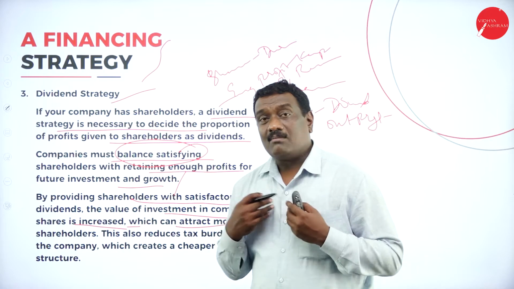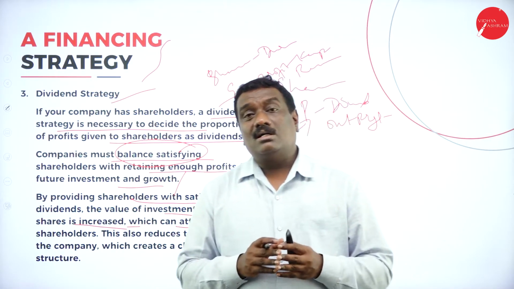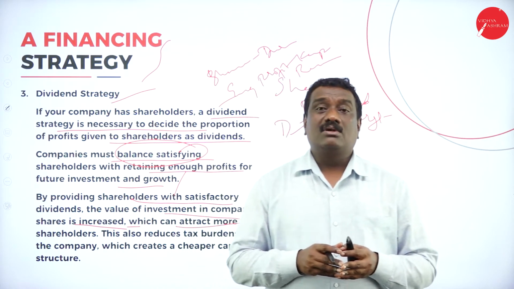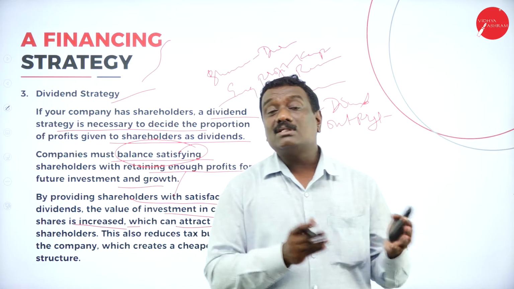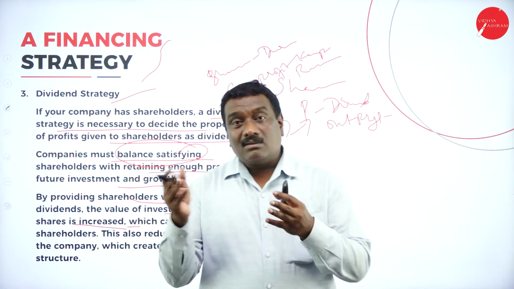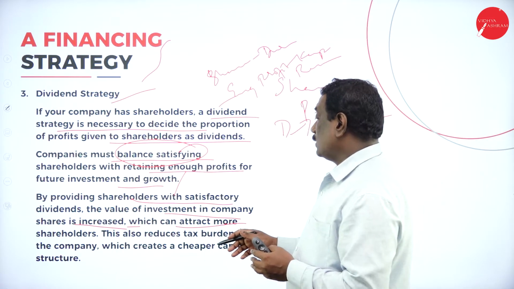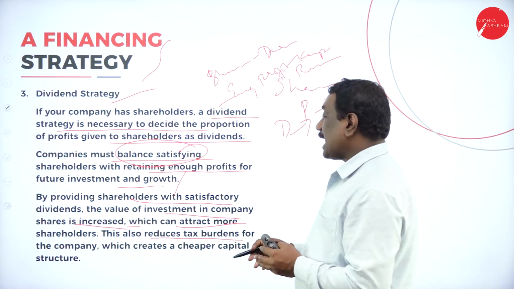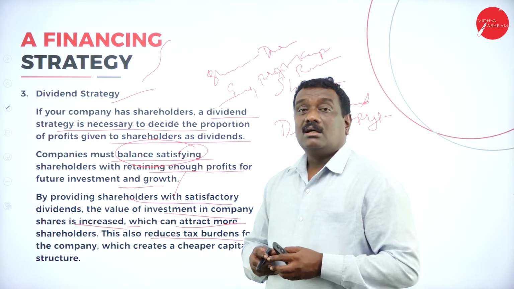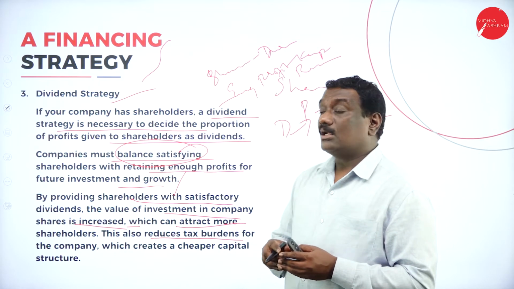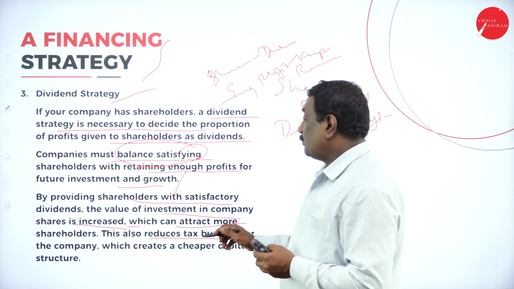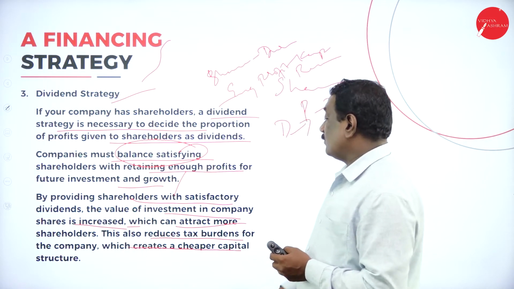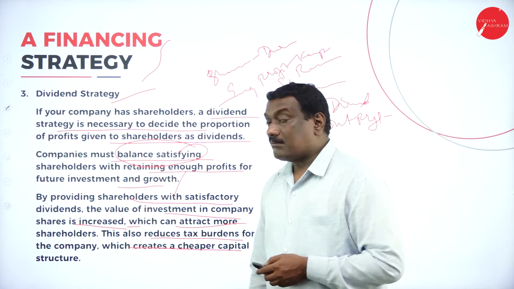Because if I am a shareholder getting very good dividends on my investment, then surely I will tell other people, why don't you invest in this particular company? So they can attract a lot of shareholders. This can reduce the tax burden for the company, because of increasing their shareholders as well as paying very good dividends, which will create a cheaper capital structure.